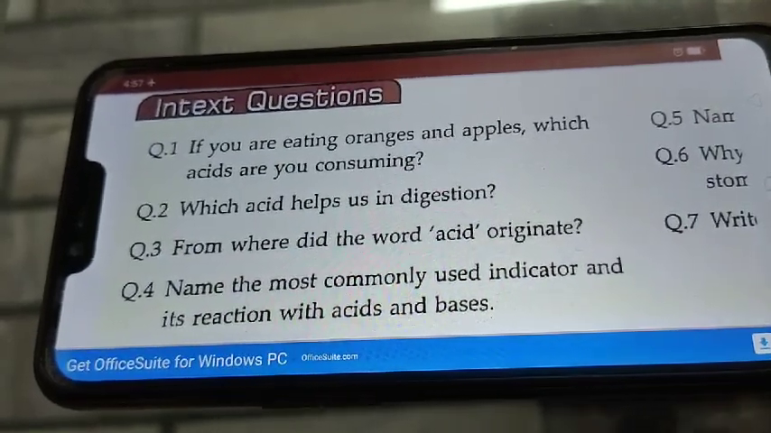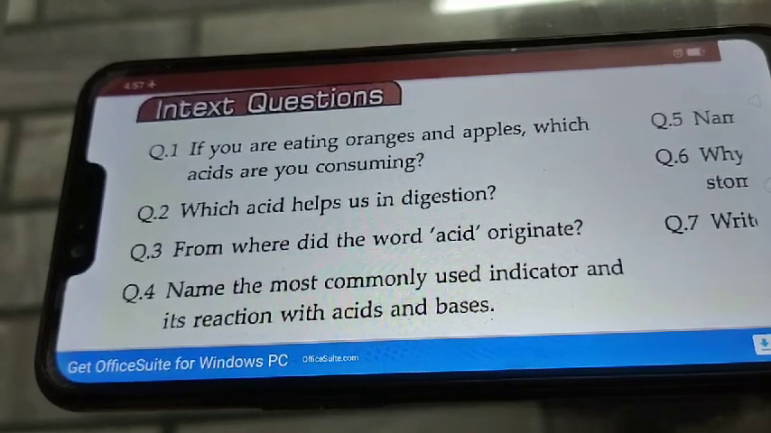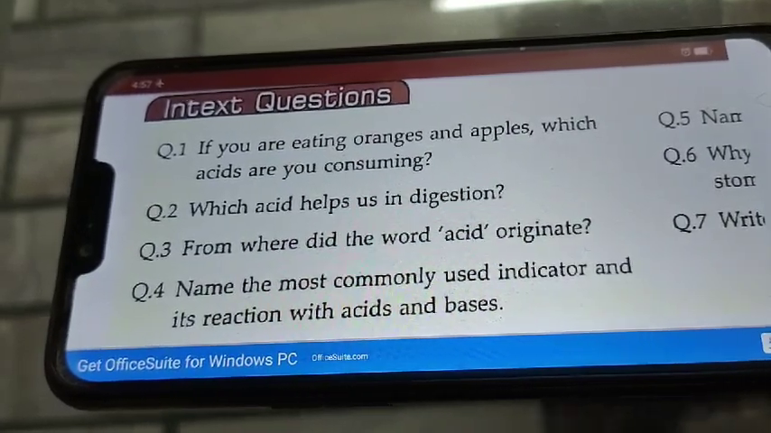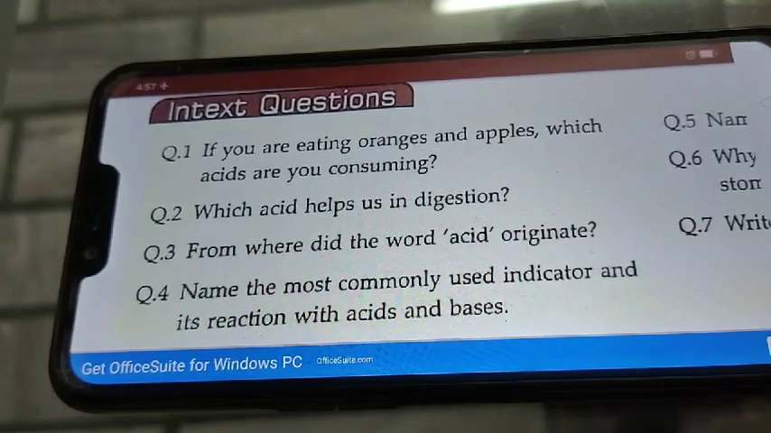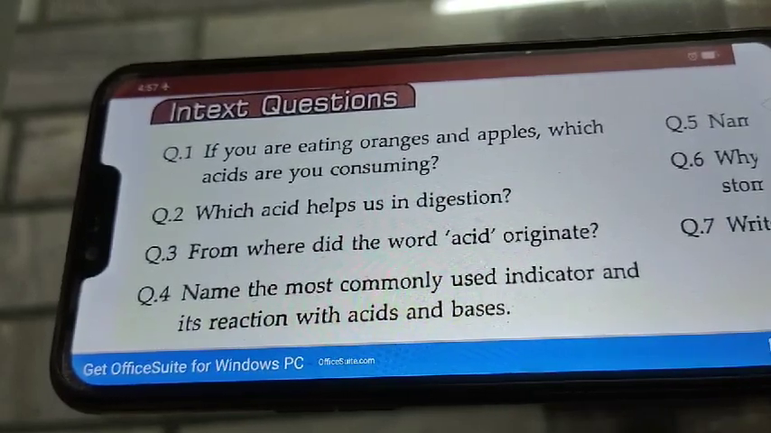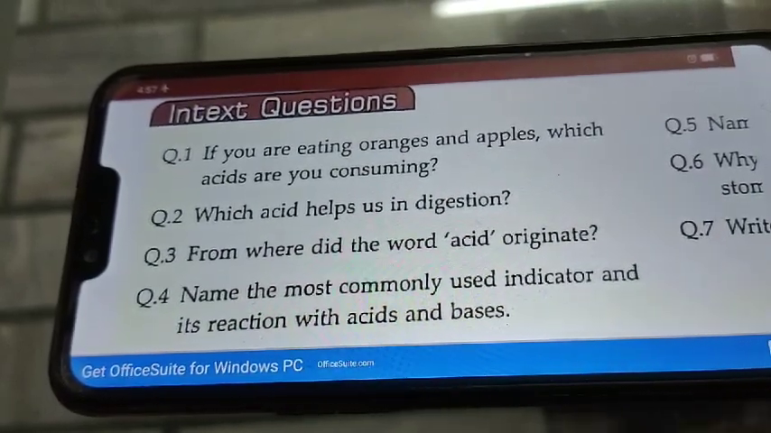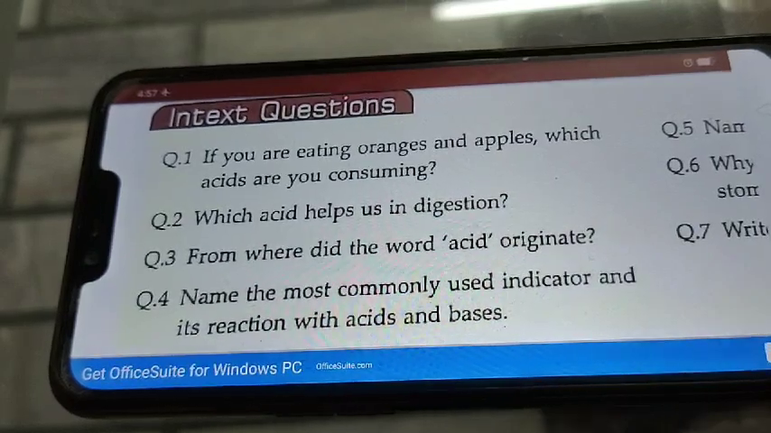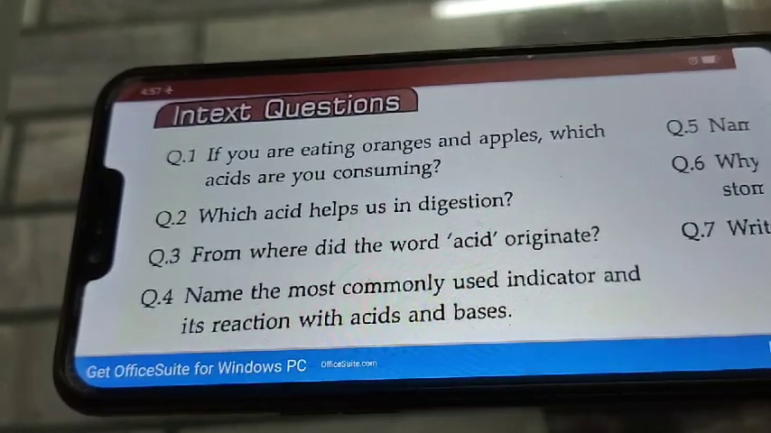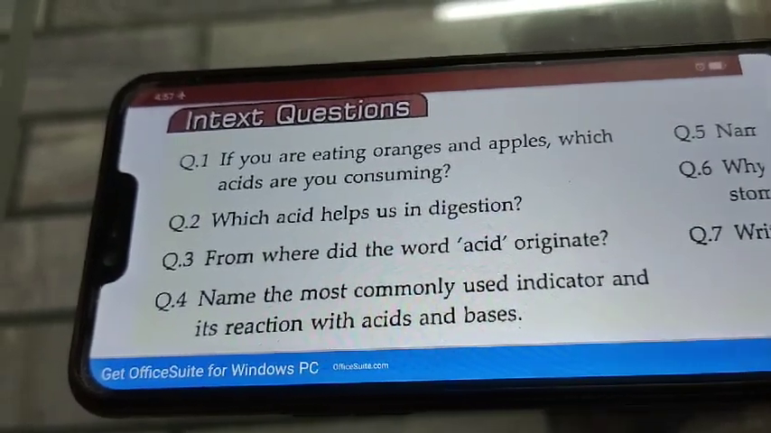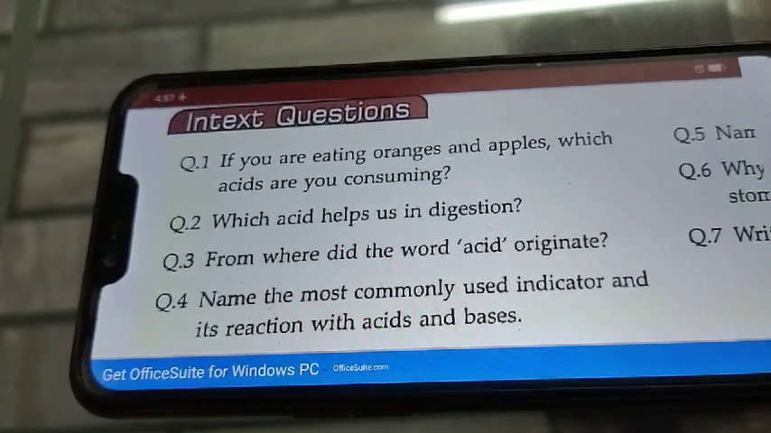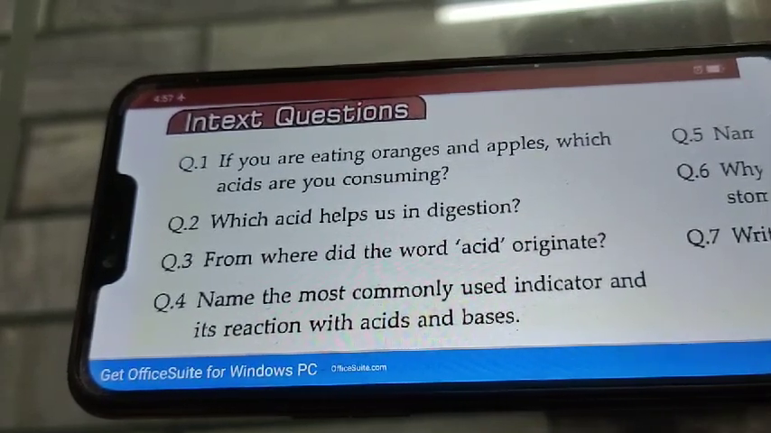Question number 2, which acid helps us in digestion? So, hydrochloric acid helps us in digestion. Third question, from where did the word acid originate? The word acid originates from the Latin word acidus, that means sour.